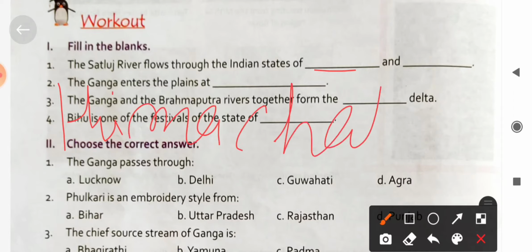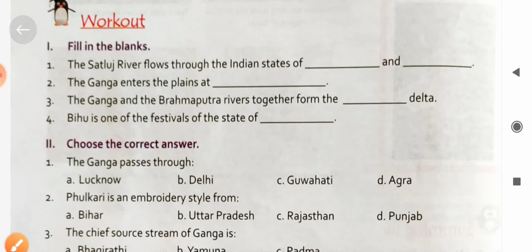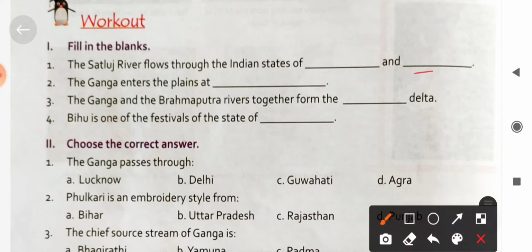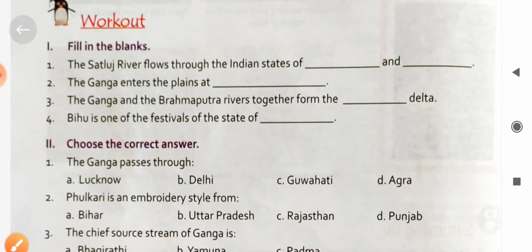And in the second space, Punjab. The Satluj River enters India in Himachal Pradesh and then enters Punjab.